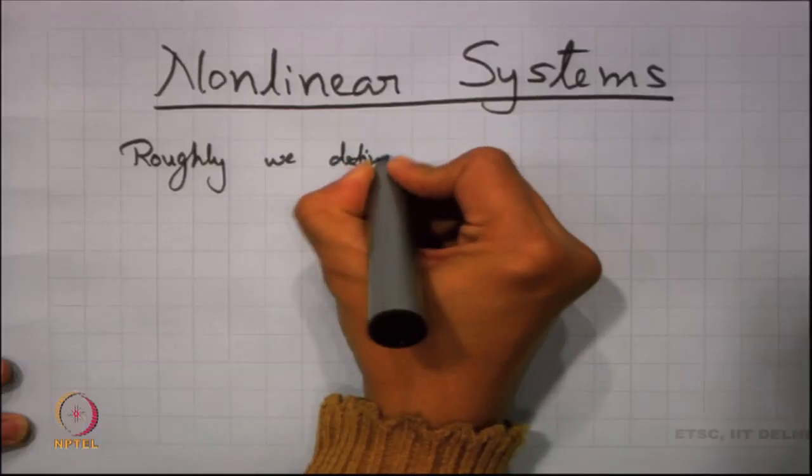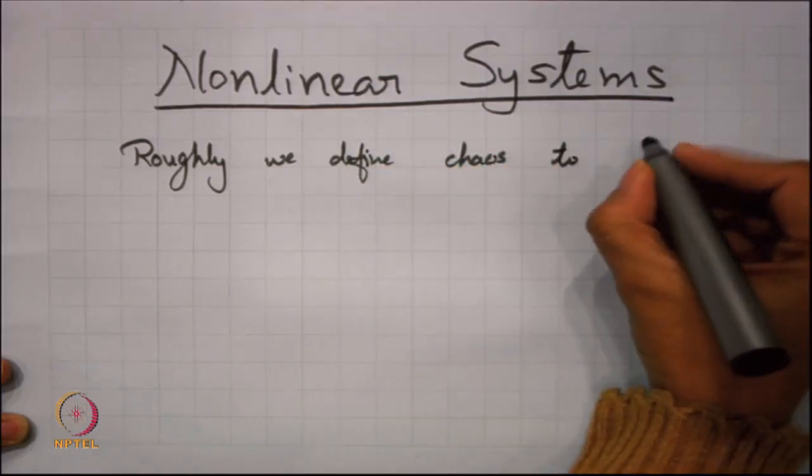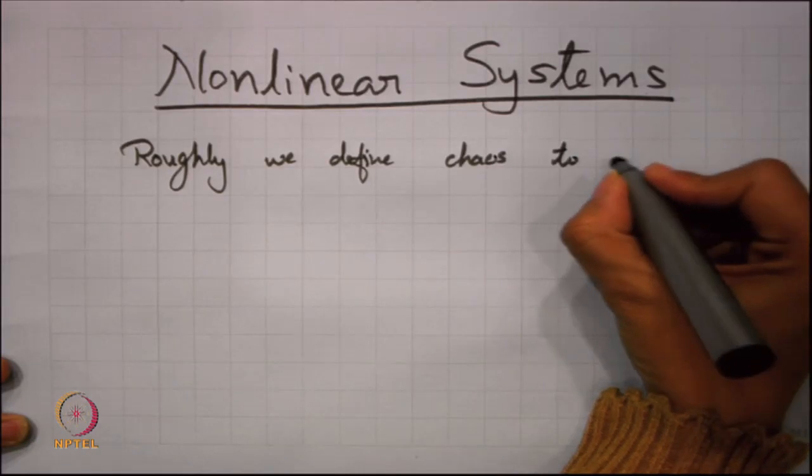So, roughly we define chaos to have these 3 ingredients.